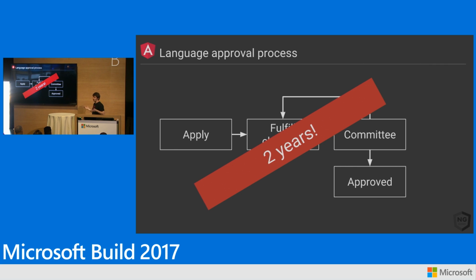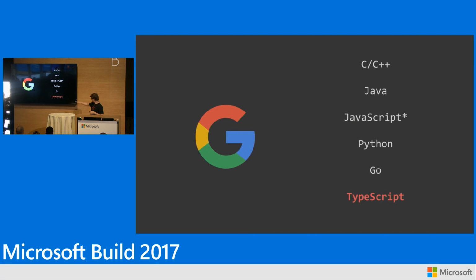So basically, any team at Google who wants to can now use TypeScript. We've already seen over the past 6 weeks, and I can't give you numbers, a huge increase internally of teams who are using TypeScript. I wish I could show you some of the internal discussions, because people love it. It's changed, I think, how developers at Google write JavaScript. So we're pretty excited about this, even though it took 2 years. So we get to add TypeScript to this list of approved languages at Google.